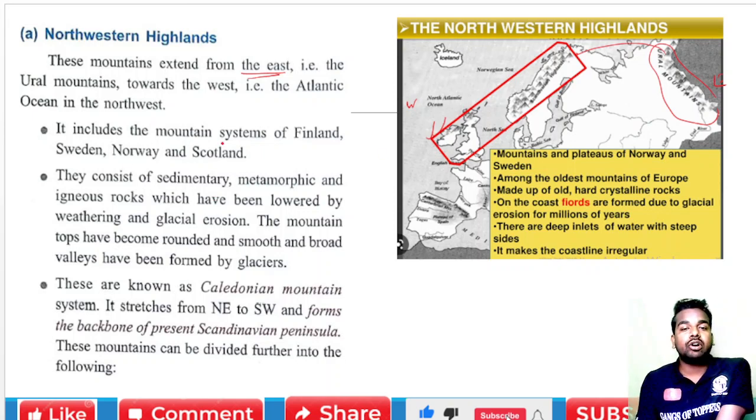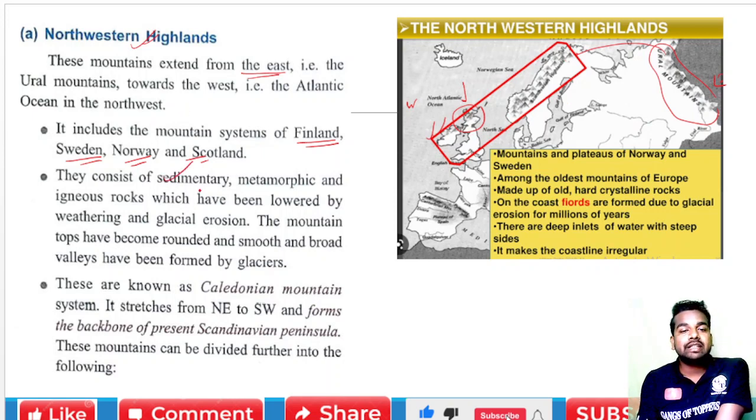Now, it includes the mountain systems of Finland, Sweden, Norway and northwest Scotland. Scotland is a part of Great Britain. Here we can see Norway, Sweden and Finland. So these areas come under the Northwestern Highlands.